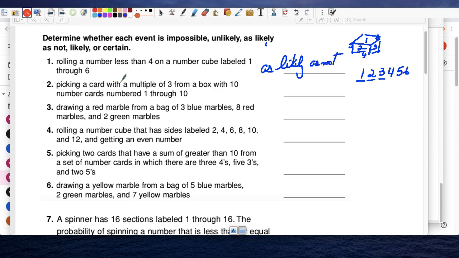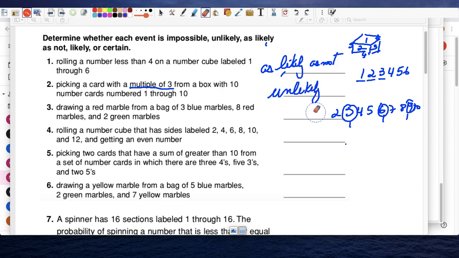Now, number 2, picking a card with a multiple of 3 from a box with 10 number cards, 1 through 10. So imagine there's 10 numbers, 1, 2, 3, 4, 5, 6, 7, 8, 9, 10, and we want a multiple of 3: 3, 6, 9. If you're going to pick a card, is it impossible, unlikely, as likely as not, likely, or certain? There are 10 cards and you have 3 multiples. So that's not that great of a chance. That would be unlikely.